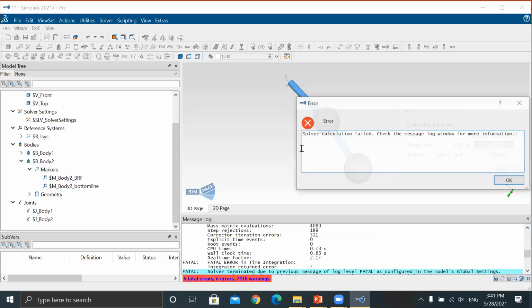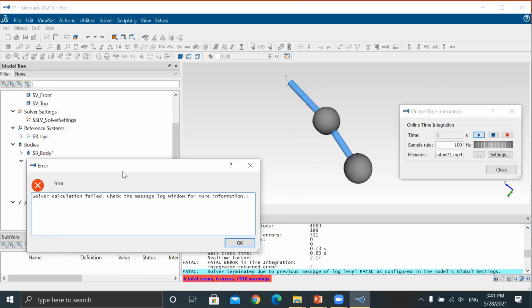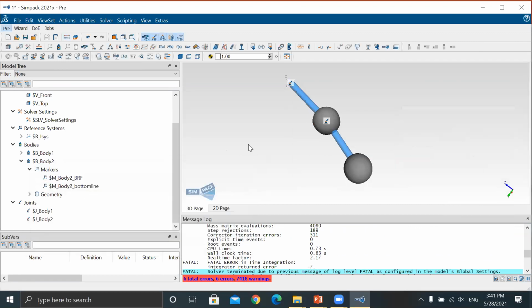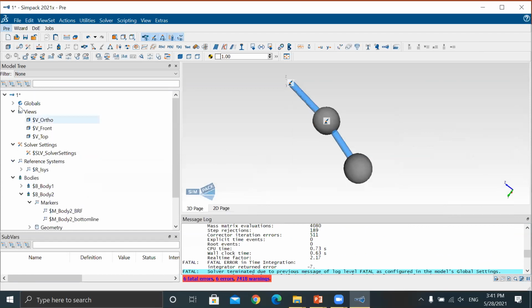There's some error, but this is the movement. Okay, license error something. Okay.